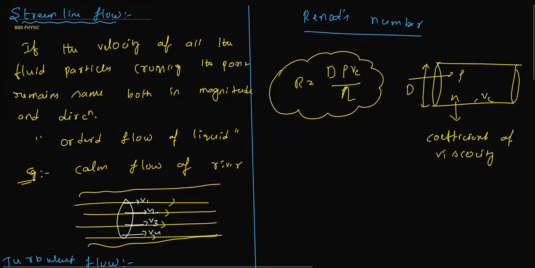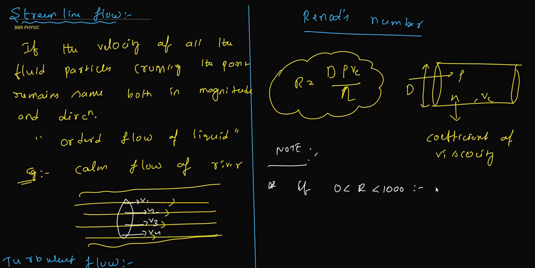Here, about R, we need to discuss a few points. This R tells you which type of flow it is: streamline flow, turbulent flow, or something else. First, if R lies between 0 and 1000, that flow of liquid is streamline flow.